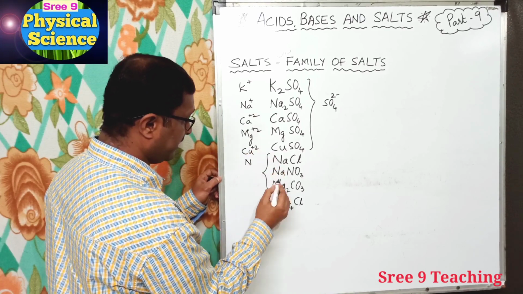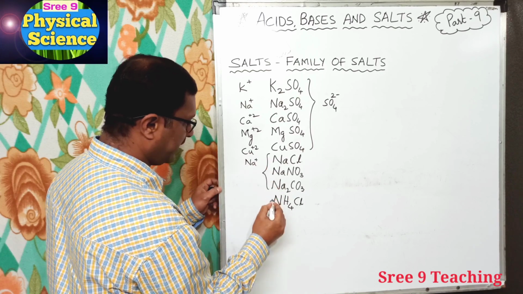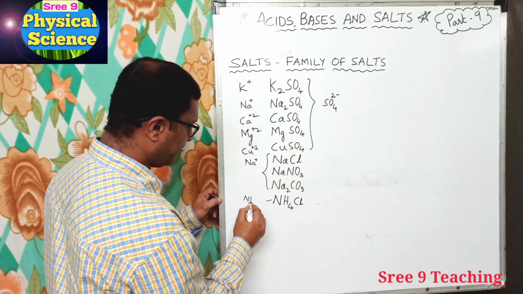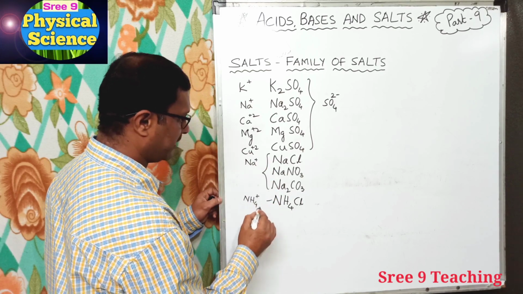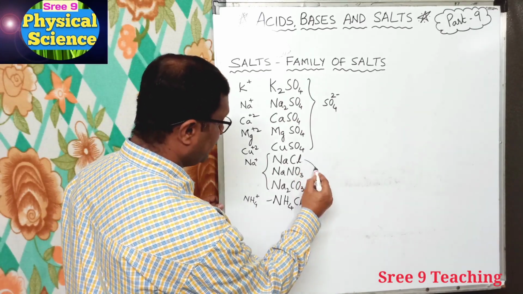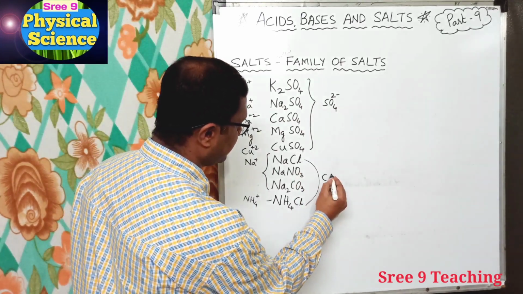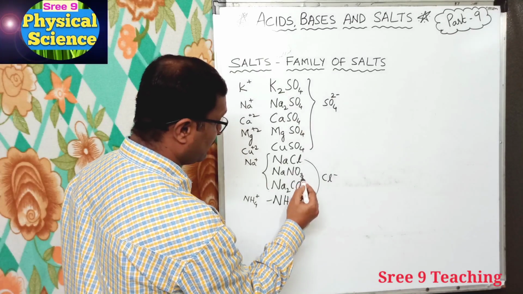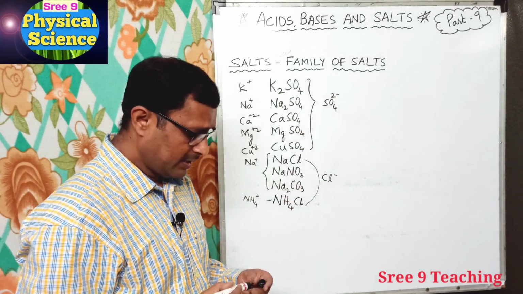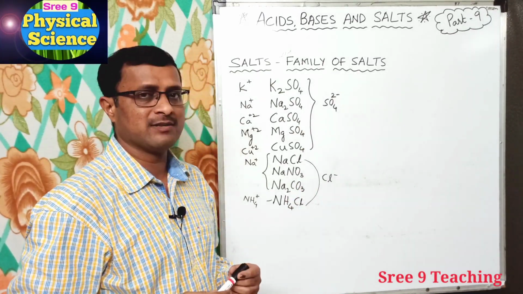For all these three we write Na plus, and this is NH4 plus. Got it? Right. And here you see these two are same, hence we write Cl minus, and this is NO3, CO3 different. Okay. Now what is the family of salts? Right.